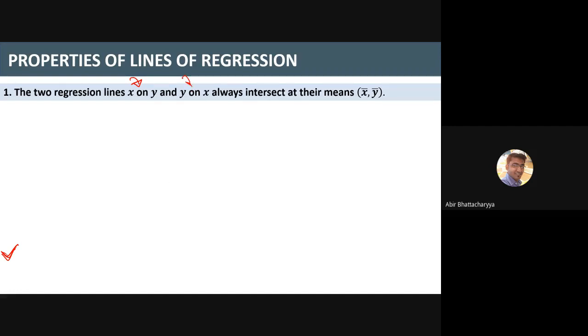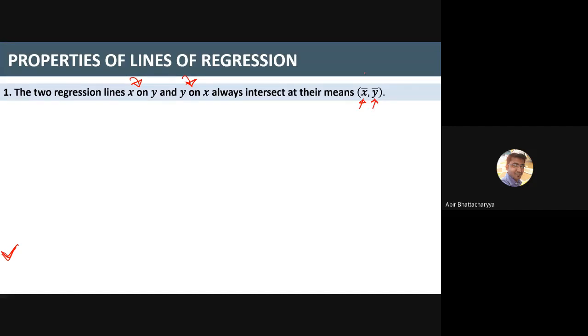Similarly, for y on x, the regression coefficient of y on x plays the role. Both regression lines intersect each other at the point x bar, y bar.